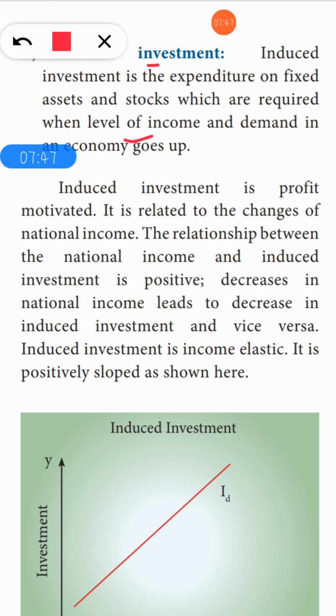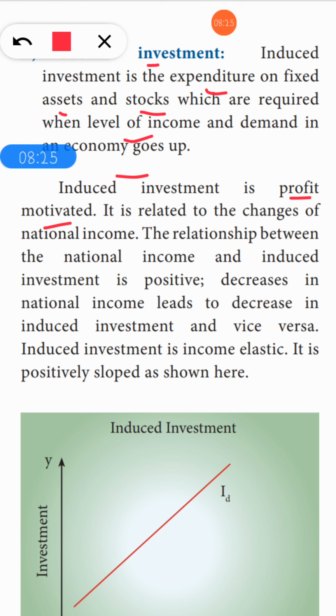Induced investment is expenditure on fixed assets or stocks, made when the level of income in the economy goes up. People will invest in a particular asset or stock and wait for the value to increase. If the value increases, people will sell it and earn some profit. So this induced investment is purely profit motivated.